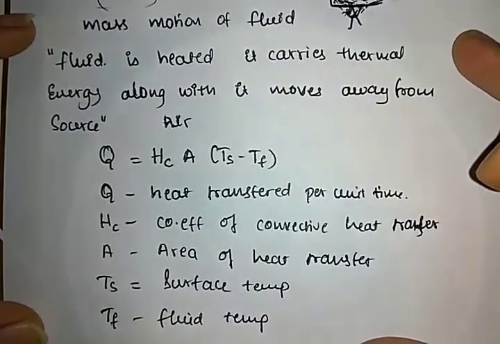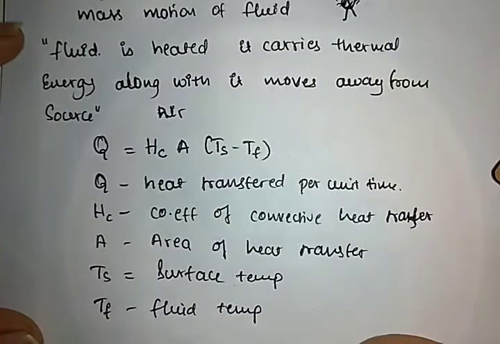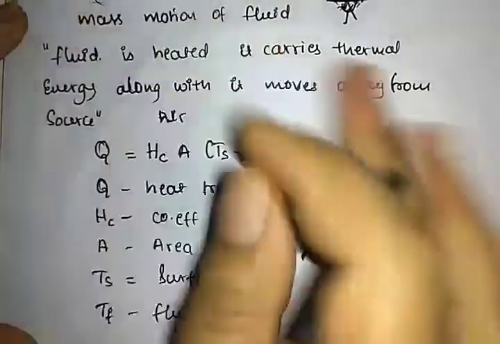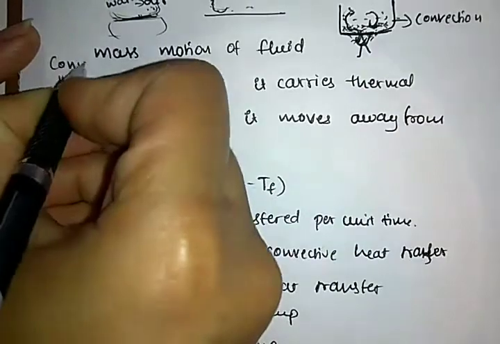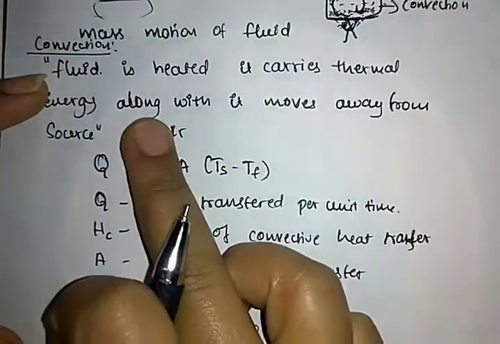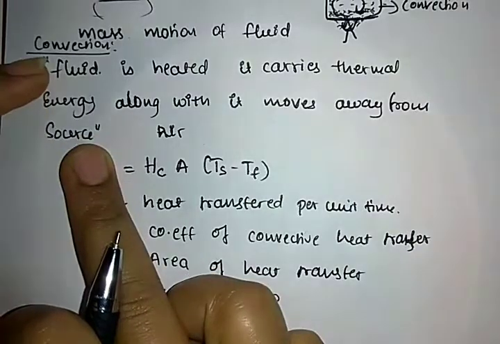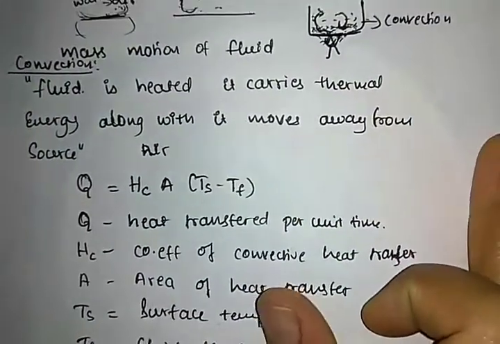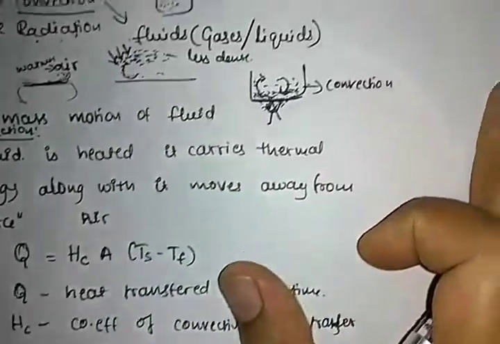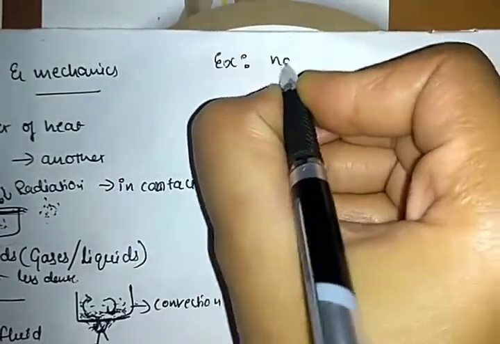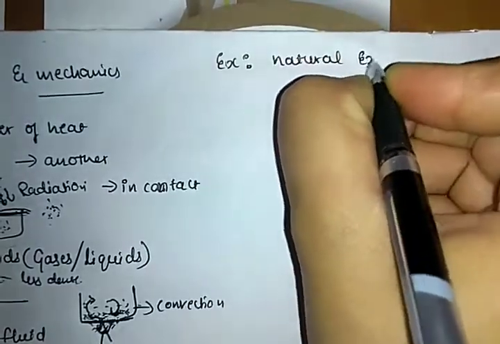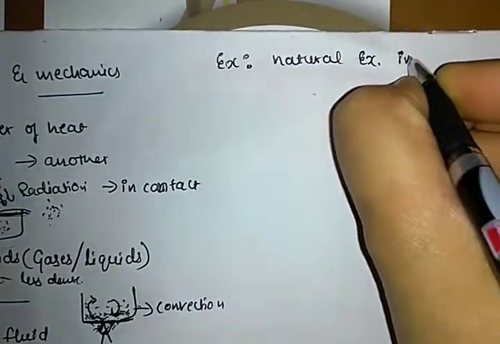Write this. What is meant by convection, and write a heading convection. Convection means the fluid is heated, it carries thermal energy along with it, moves away from the source, is known as convection. Example is, a natural example is in the atmosphere.